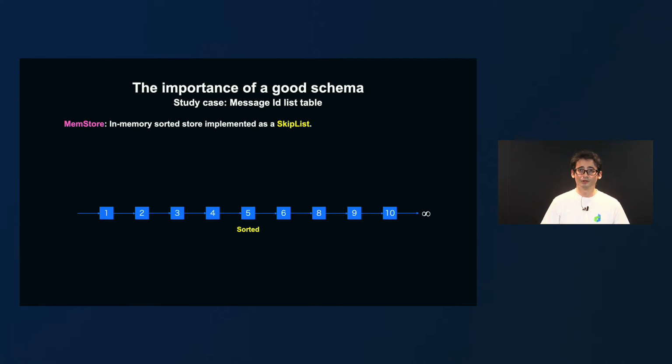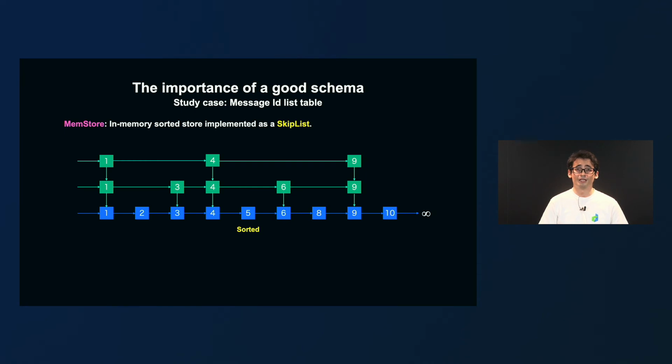We said the memstore is an in-memory sorted store, and we can potentially implement that with a simple sorted linked list. However, that won't be very efficient because we will need to traverse the list sequentially until we find the element we want, which has time complexity n. So HBase implements the memstore as a skip list.